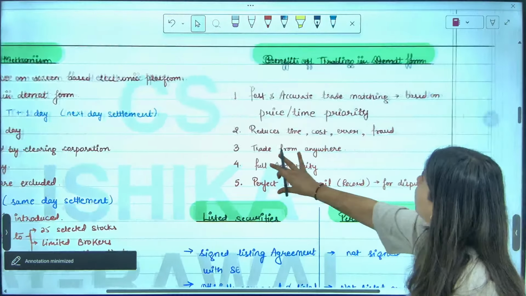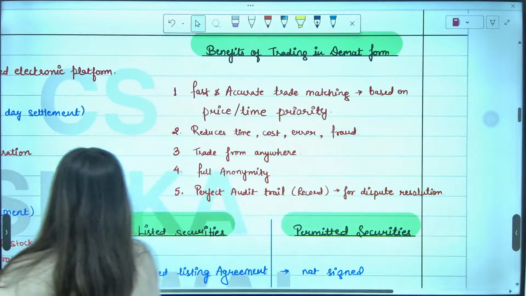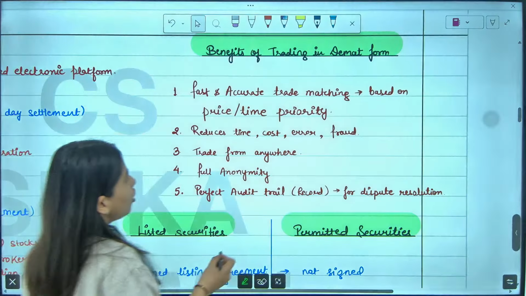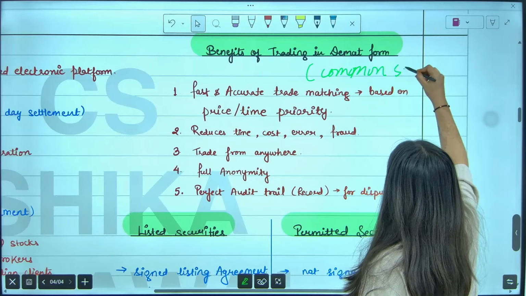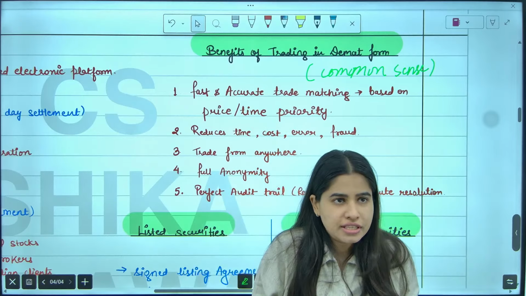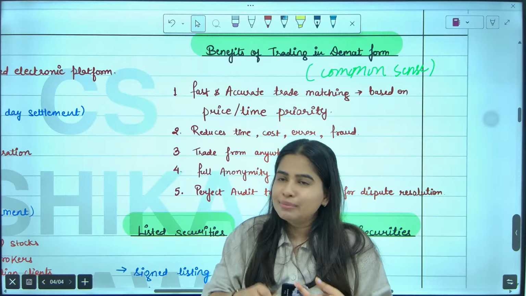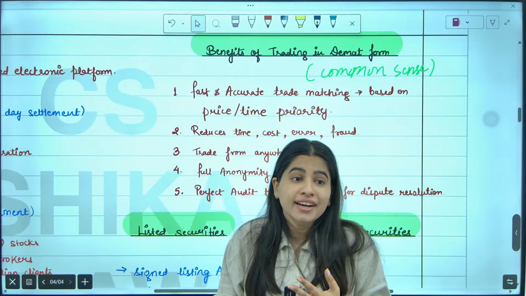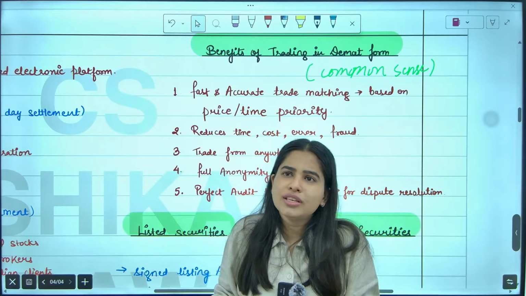Now, coming towards the benefits of trading in demat form. You can write this on the basis of your common sense. Why common sense? You tell me, if instead of physical trading I do electronic trading, what are the benefits? Save time, save energy, more accurate. People from anywhere can trade anytime when the market is open. So these are the benefits.